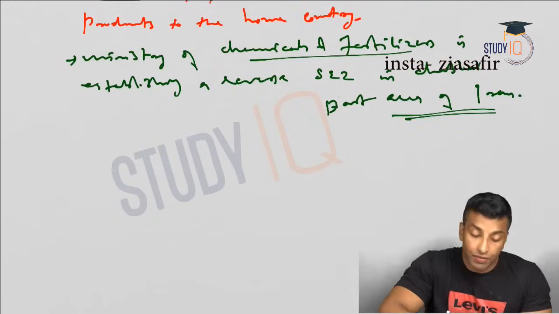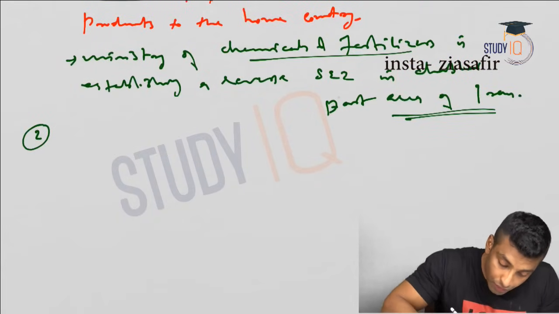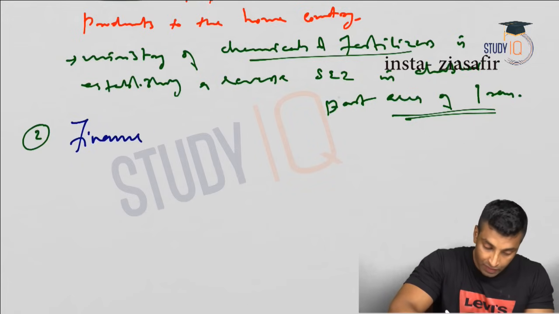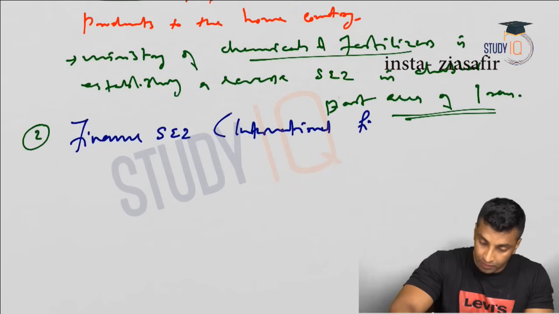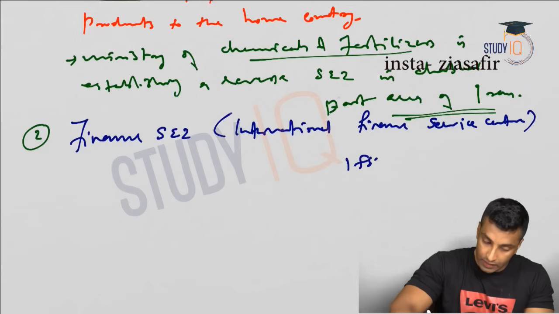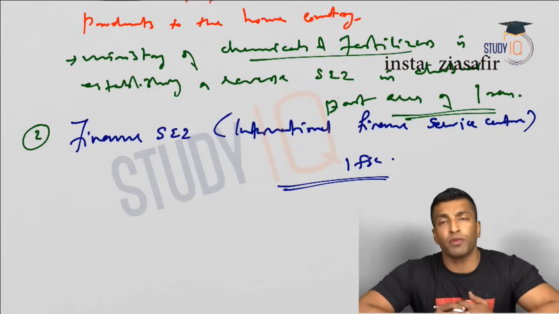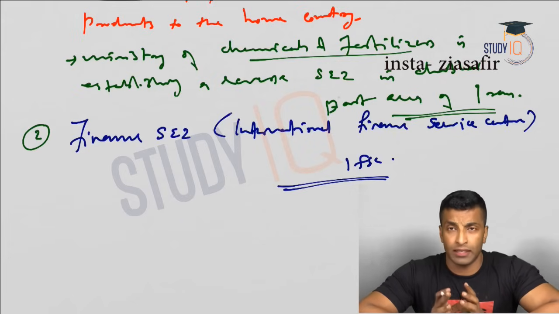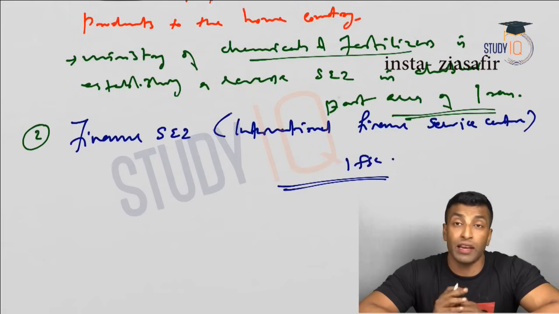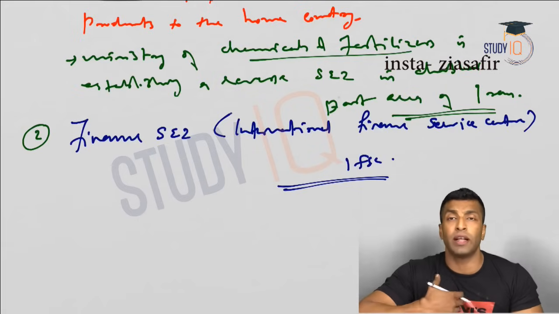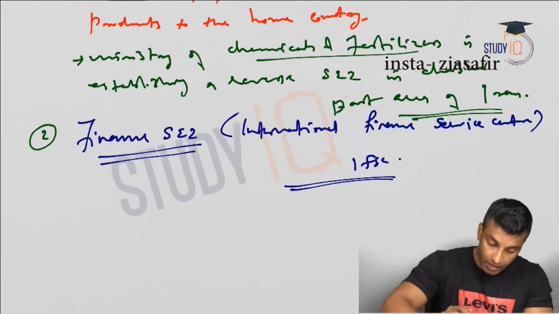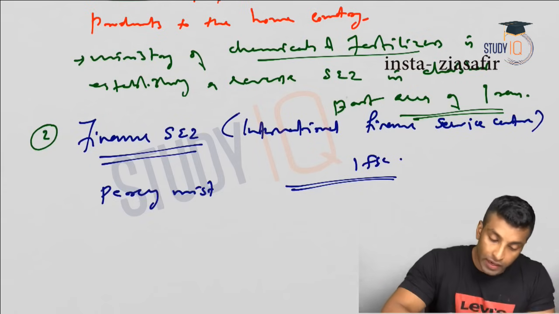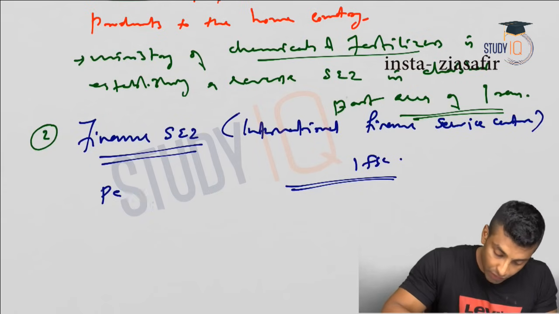Okay, next one is the finance SEZ, International Finance Service Center, IFSC. Okay, see, it is actually a special type of SEZ where laws related to the financial sector, like banks, financial institutions and all, are very liberal. Okay, and it actually promotes derivative trading, speculative trading. So we are also planning to establish this. Okay, there was a committee, the Percy Mistry Committee. Okay, we will write it down.